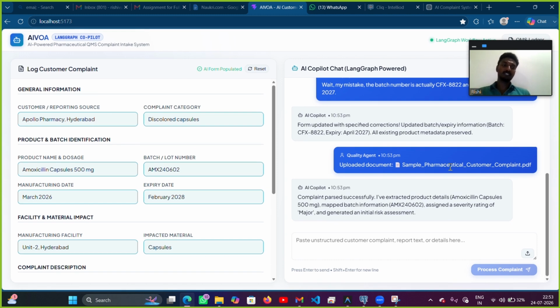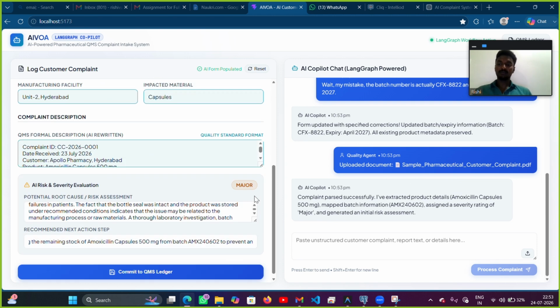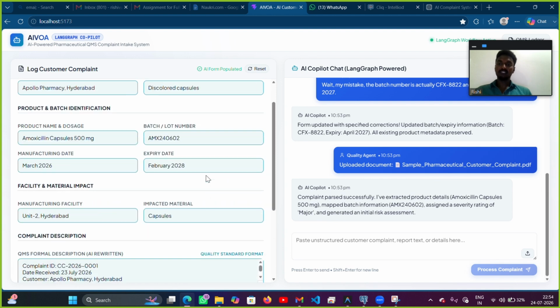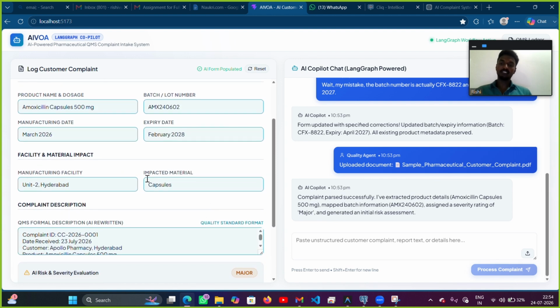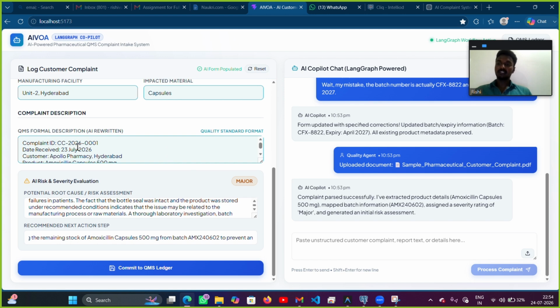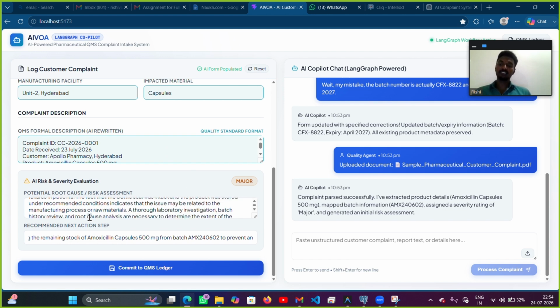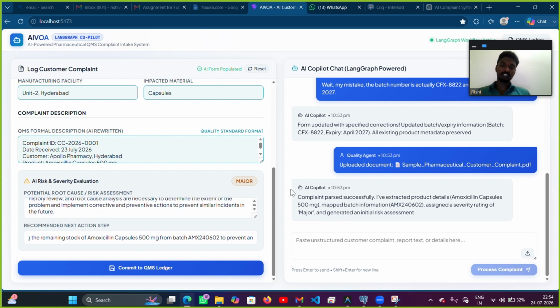This data is completely different sample data, and everything has changed here. It changed the expiry date and the manufacturing unit. Here is the complaint description, and here is the sensitivity evaluation, which describes the risk assessment and the next step we have to take. This is the demo, and coming to the orchestration.